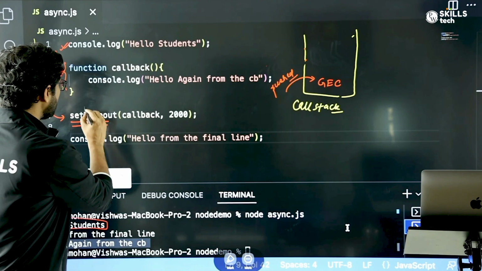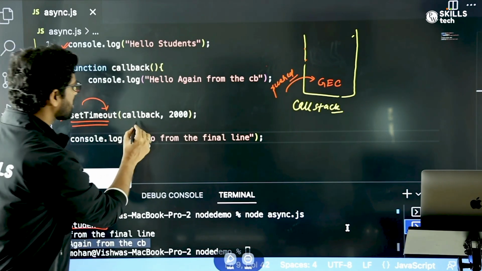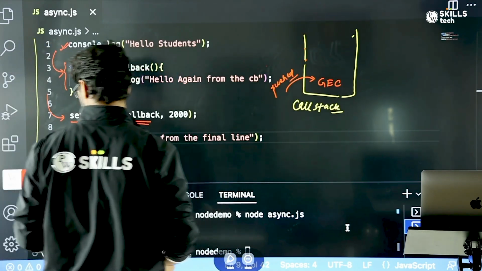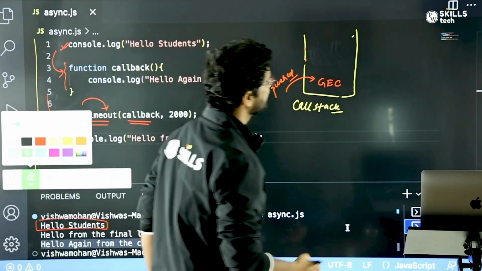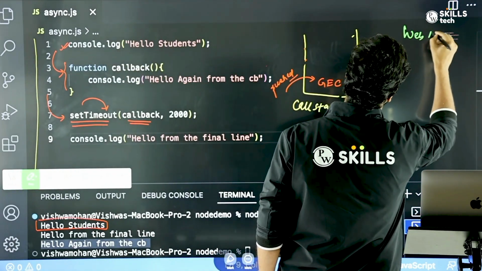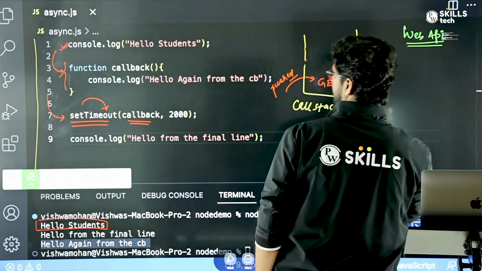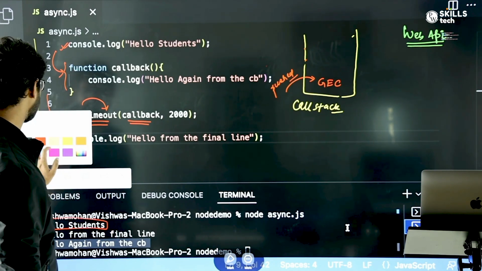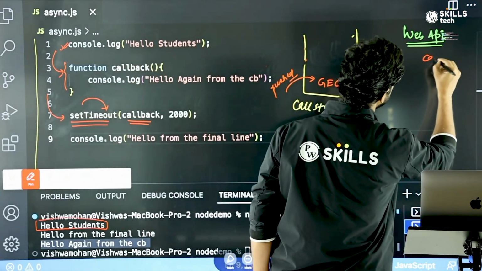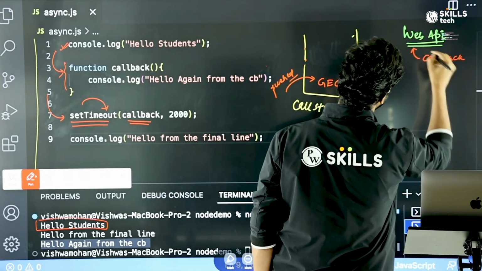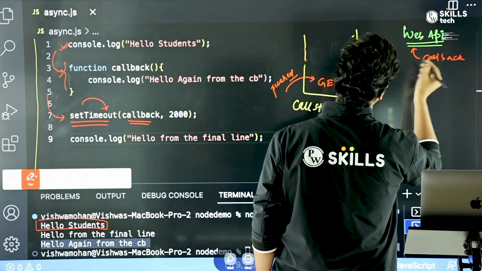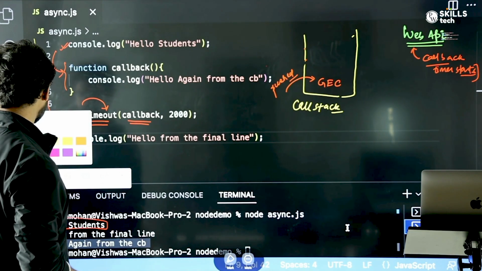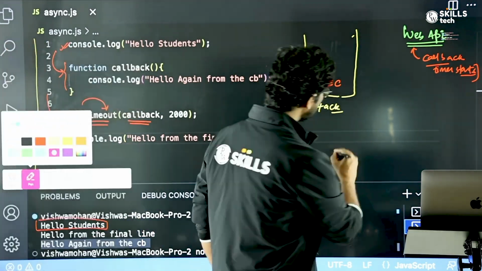As soon as you hit setTimeout, this callback gets registered to a new entity. A new player comes into action which is called the web API. And with this web API, this callback function gets registered, and the timer starts. At the same time, a new entity comes into action which is called the event loop.